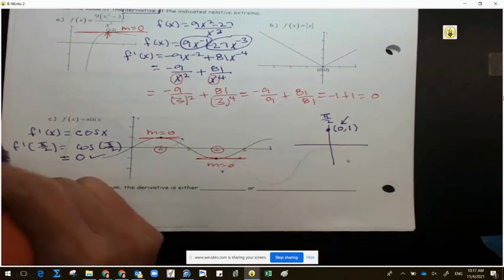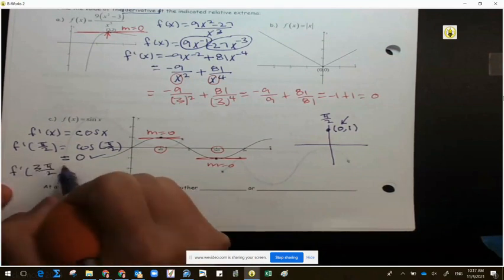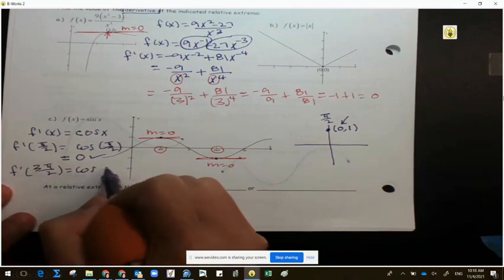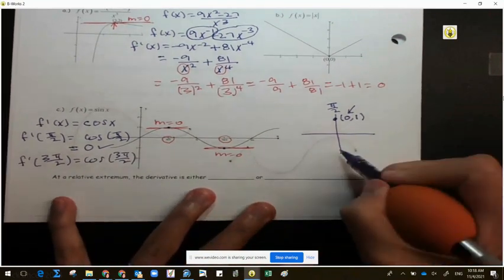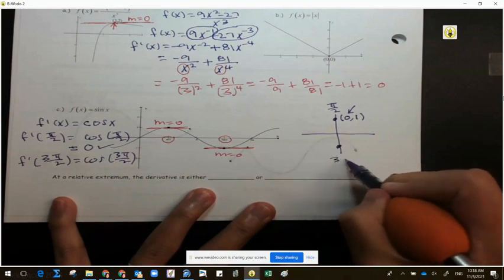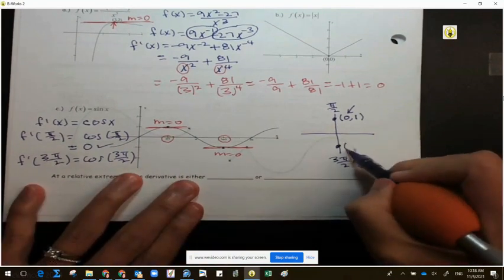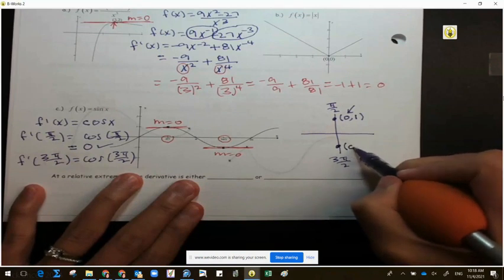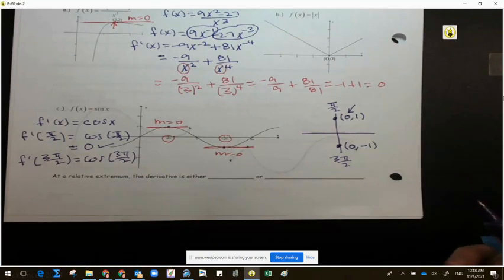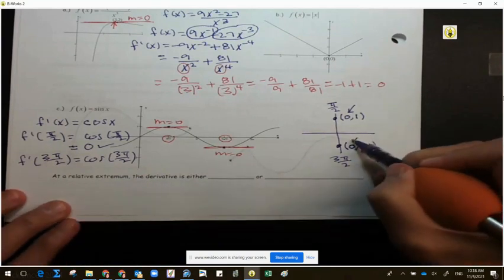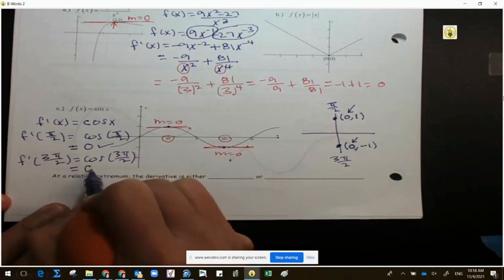Let's test the second point. This time is f prime of 3 pi over 2. And 3 pi over 2 is going to be on the bottom. So if you would, on your quadrantal, put a dot on the bottom. Label 3 pi over 2. What is my ordered pair of this one? 0, negative 1. And again, we're still working with cosine. So I need the adjacent movement, which is the x. That number again is what? 0.